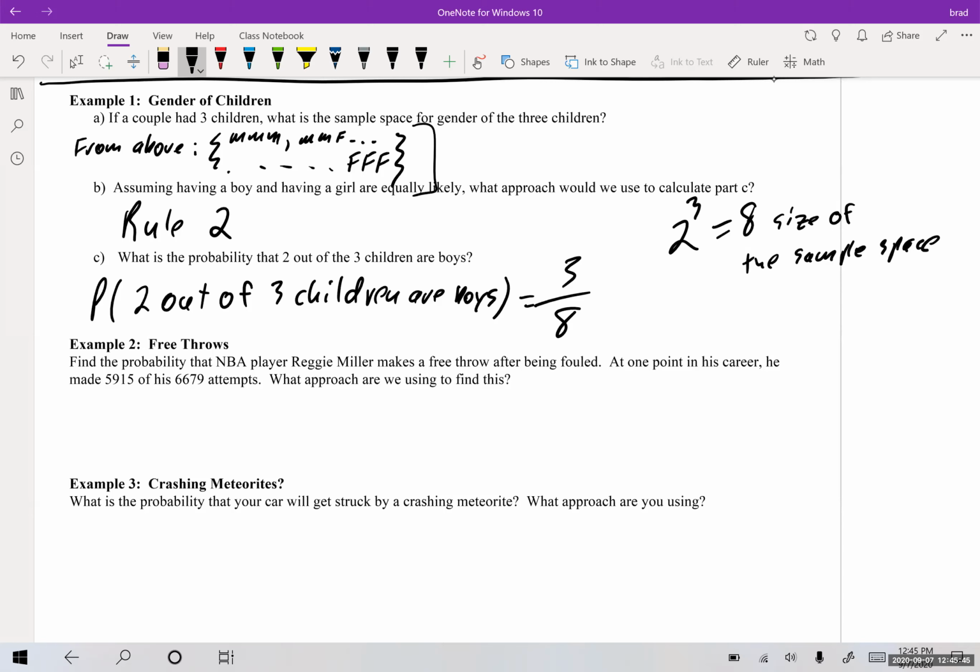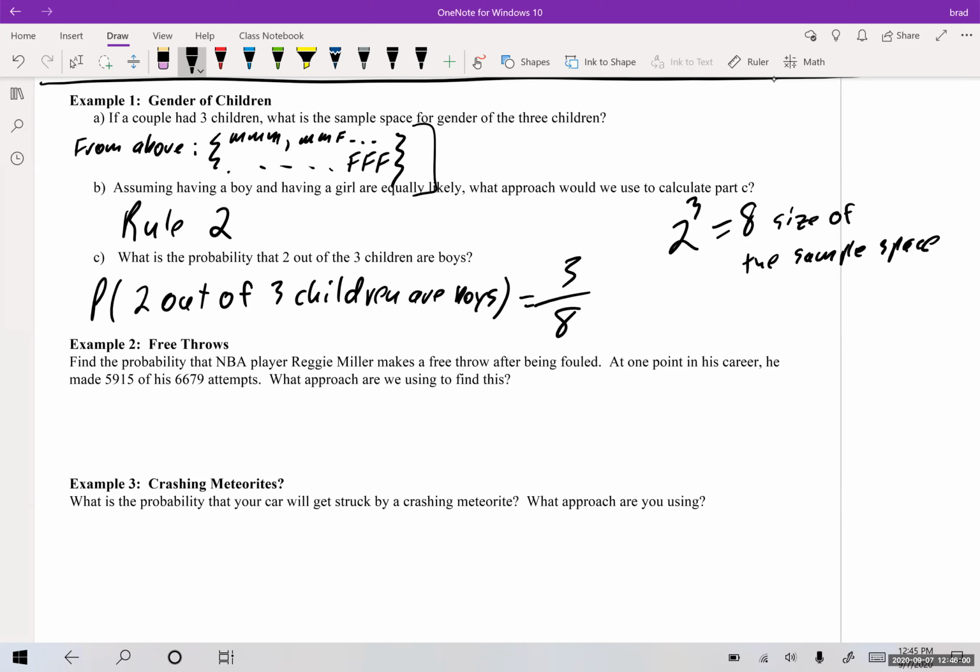What if they were talking about 7 births? Then it would be 2 to the 7th, and then we would have 2 times 2 times 2 times 2. I think it's like 128 or something like that. So as you could see, it could get out of hand. We wouldn't normally want to write out that many elements in the sample space.